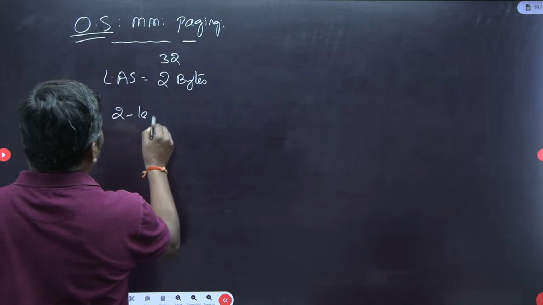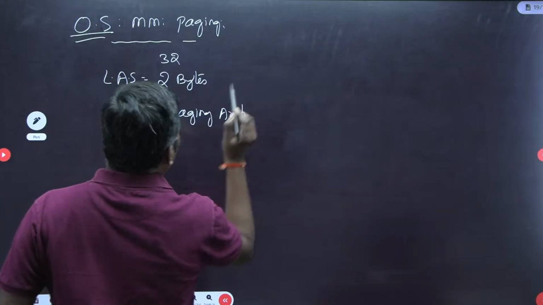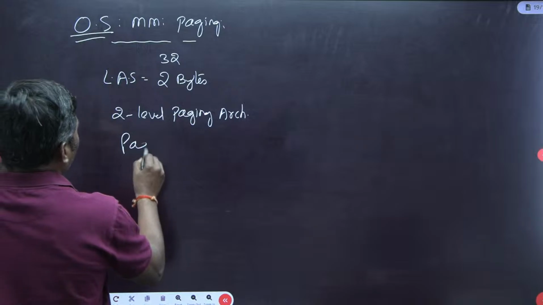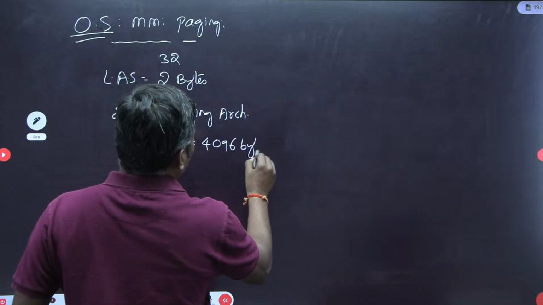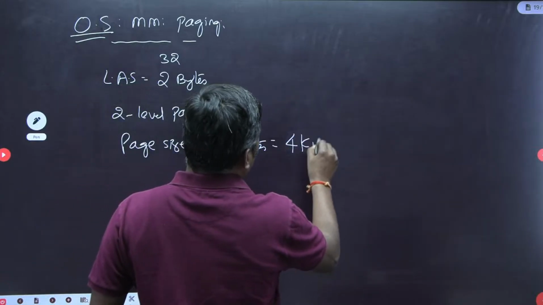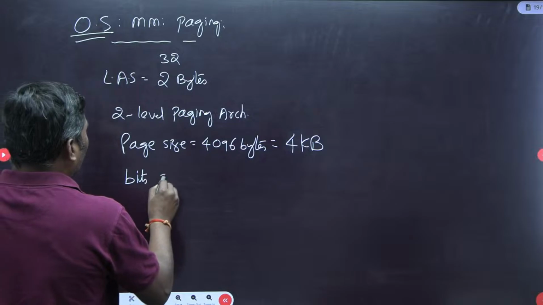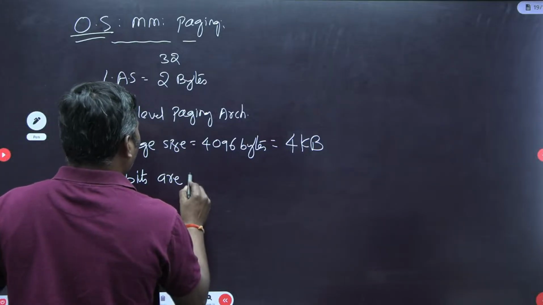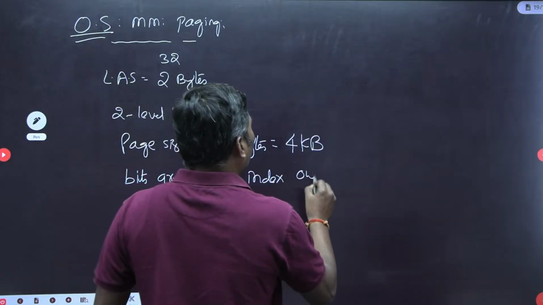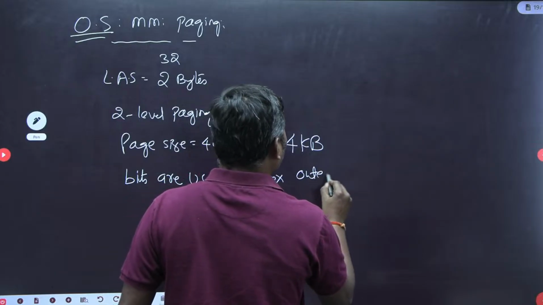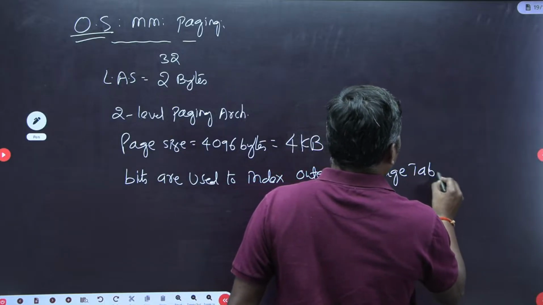And they said a 2-level paging architecture, and the page size is given as 4096 bytes. This is nothing but 4 KB. And the B bits are used to index the outer level page table.